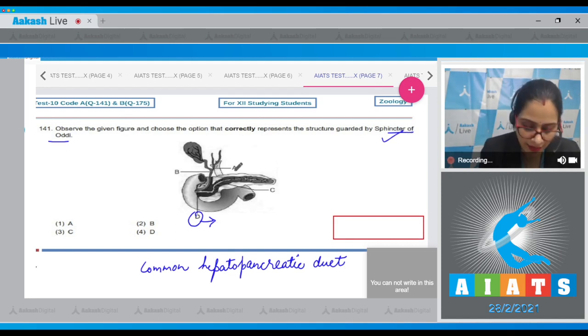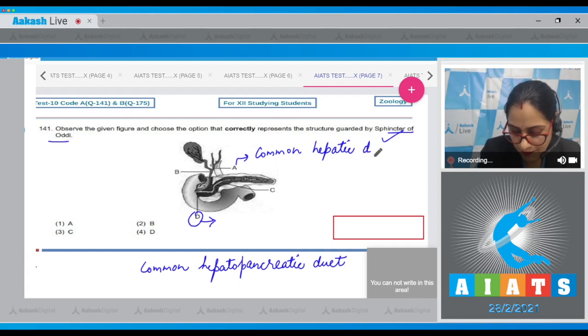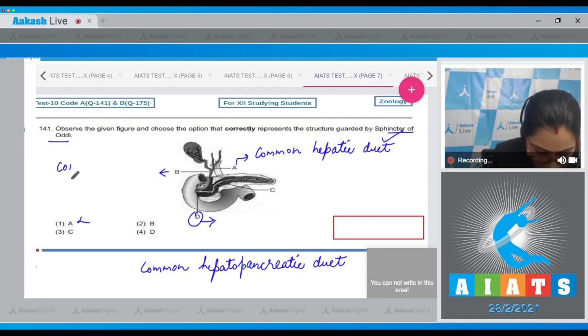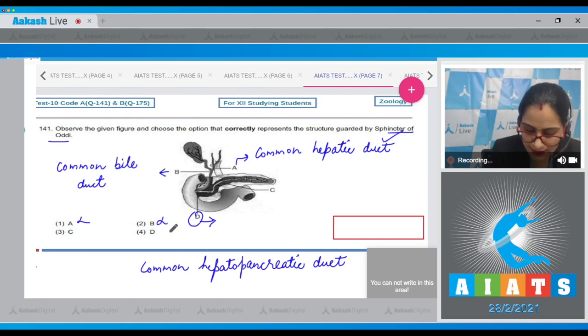Here in the diagram, A represents common hepatic duct. So option number 1 is incorrect. B represents common bile duct. So option number 2 is incorrect.